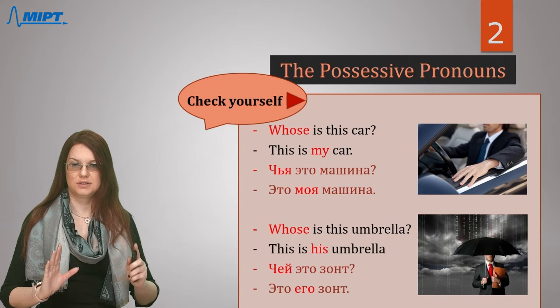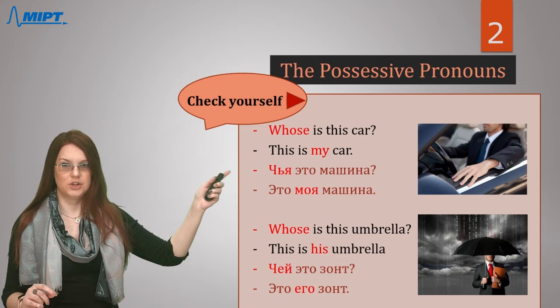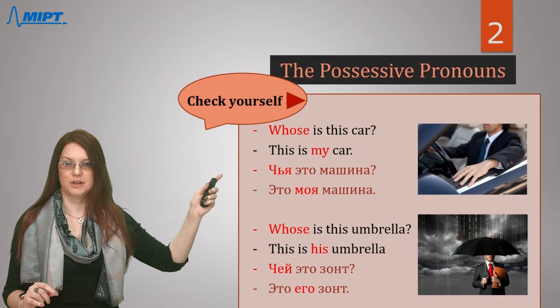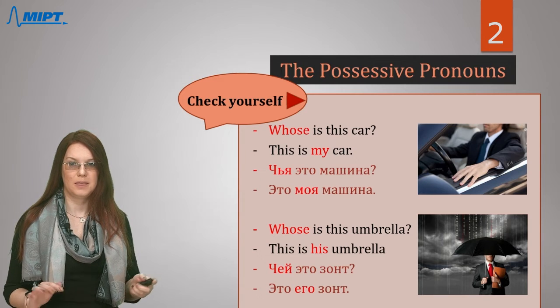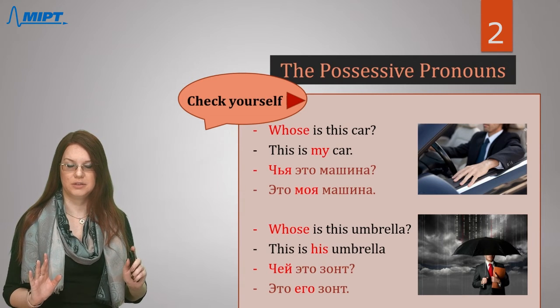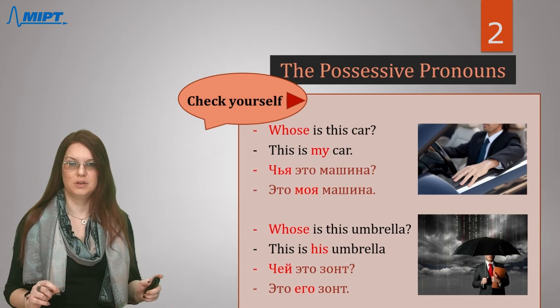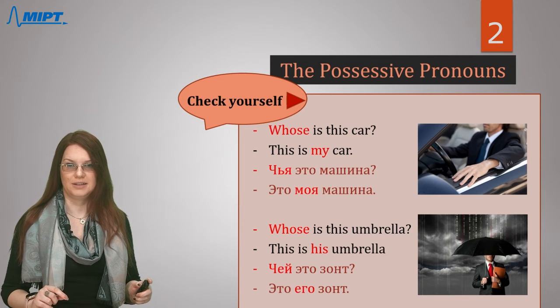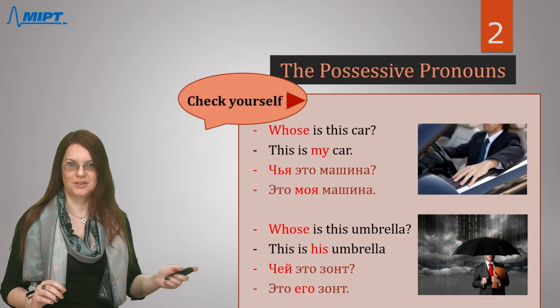It's like a fixed structure. After the question word, whose, чей, in the correct form, you just need to add это. This word doesn't depend on the gender of the following noun, so the form will always be the same.